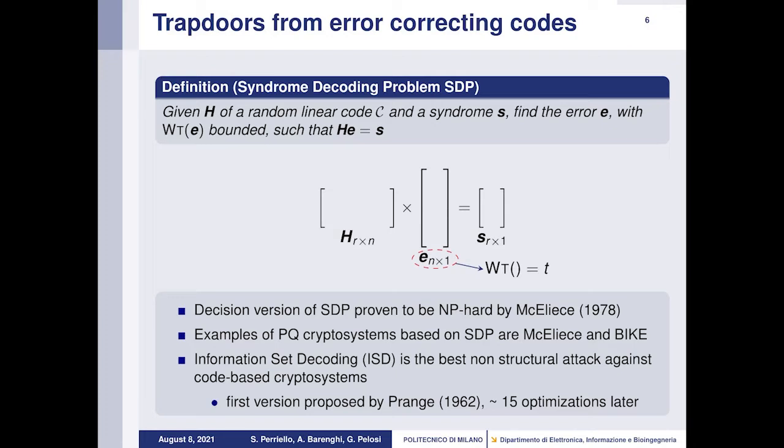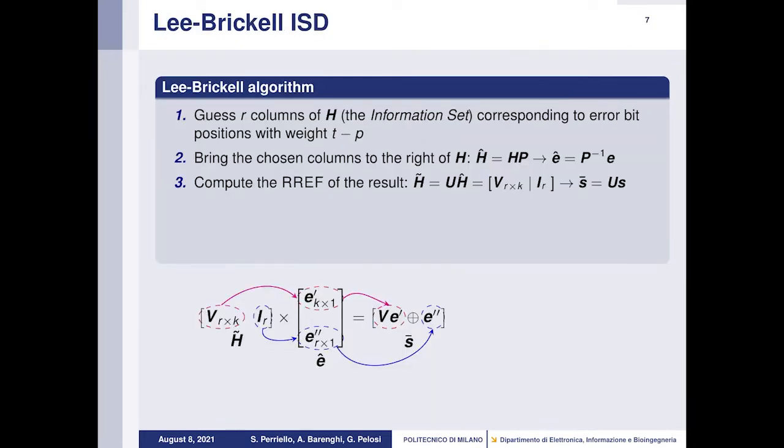Information set decoding is, up to now, the best structural attack against code-based cryptosystems. The first version was proposed by Prange in 1962, and there have been around 15 optimizations since then. We focus our work on Lee-Brickell's variant of ISD.